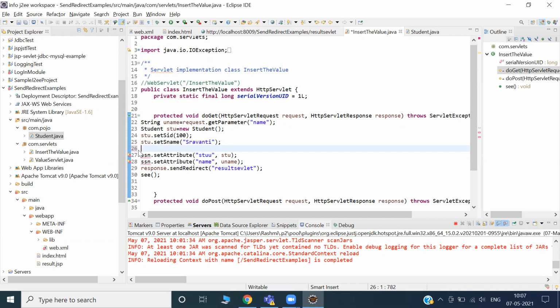Is it Lord Hanuman? No. Here the carrier is a session object. Who was the carrier there previously? The request object, right? How to create a session object? Just understand session and response.